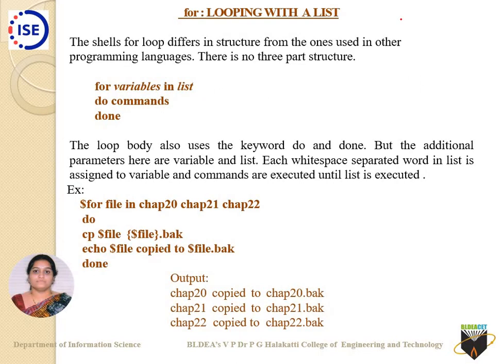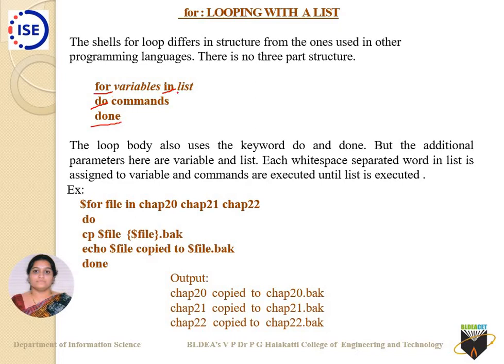Let us come to the next looping construct, which is called the for loop. The keywords here are for, in, do, and done. For variables: you can allocate a certain set of variables. From where are you taking these variables? You are taking them from a list. For variable in list, do a set of commands.